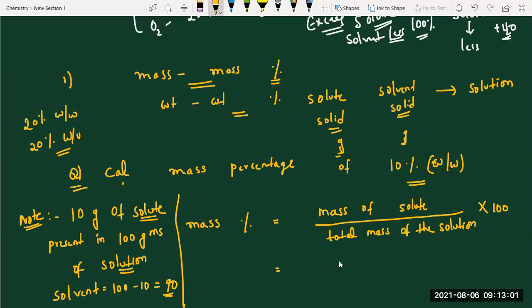That's all. Now mass of solute, how much mass? 10. By total mass of the solution, how much? 100. What is the answer? Ten. That's all.